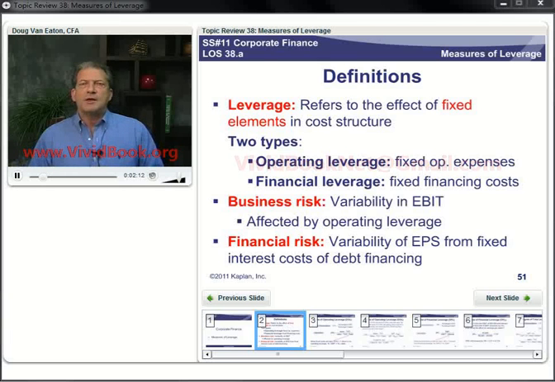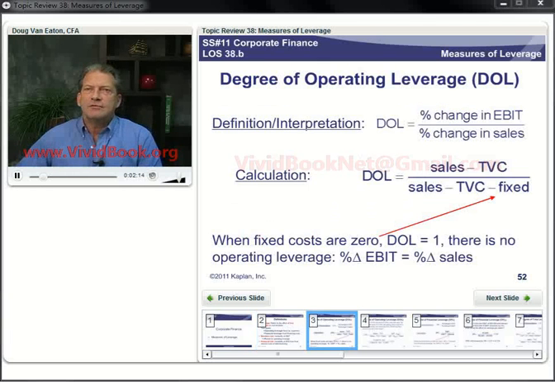Degree of operating leverage. First, understand very well what it means. It is our estimate of the ratio of the percentage change in operating earnings to the percentage change in sales. To calculate it, we put sales minus total variable costs in both the numerator and the denominator. And then we subtract fixed costs in the denominator.